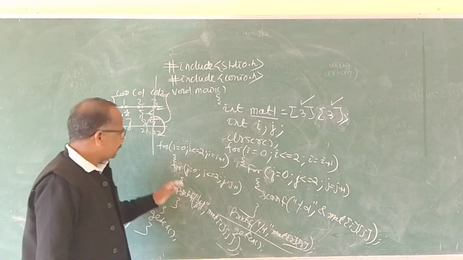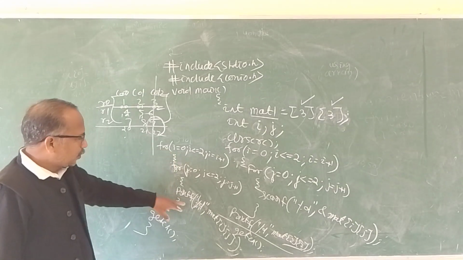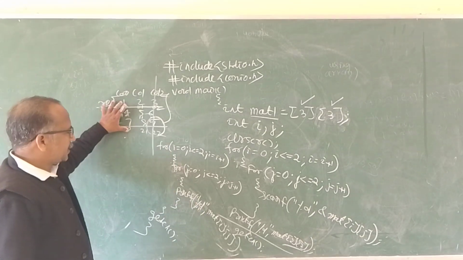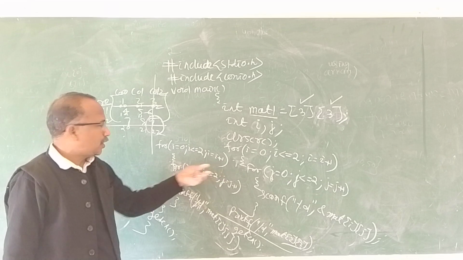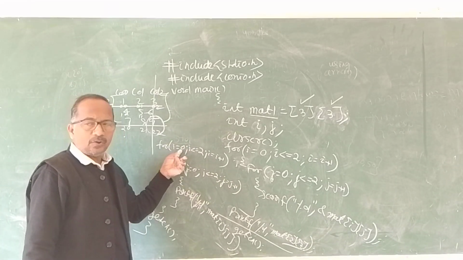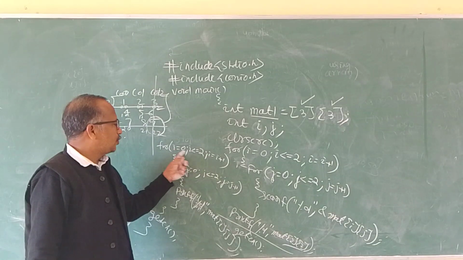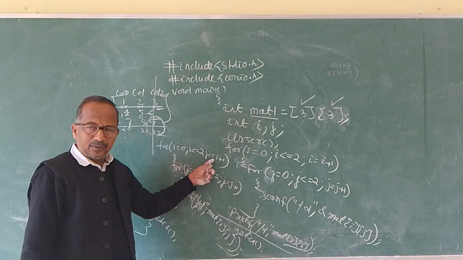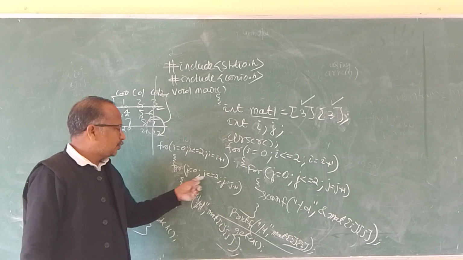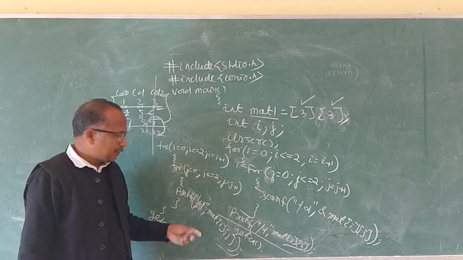What will happen? To print this matrix by row and column, we have to again use the same loop structure: for i is equal to 0 to maximum 2, i is equal to i plus 1, for j is equal to 0 to 2, j is equal to j plus 1.